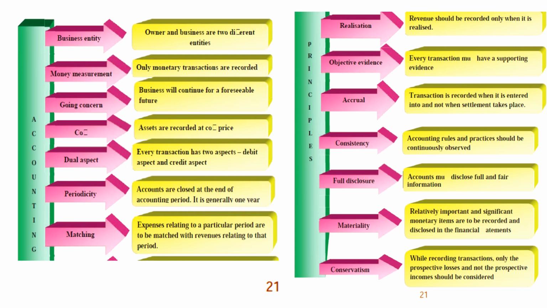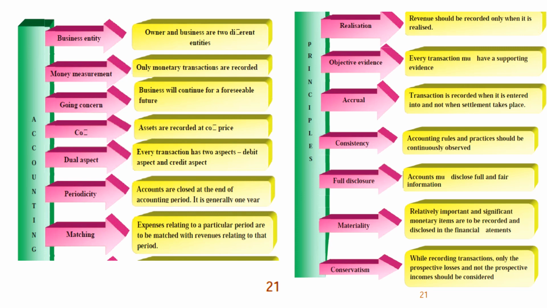Okay, business entity means owner and business are two different entities. Money measurement, only monetary transactions are recorded. Going concern, business will continue for the foreseeable future. And next one, cost, assets are recorded at cost price. Dual aspect, every transaction has two aspects, debit aspect and credit aspect.